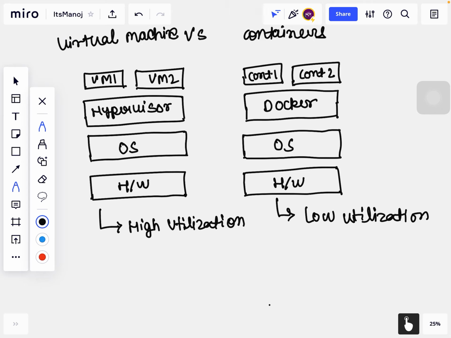They won't interact with the host OS, but in the containers they interact with the host OS in order to process some query. That's the reason Docker or the containers use fewer resources, but on the other hand the VMs have high utilization.